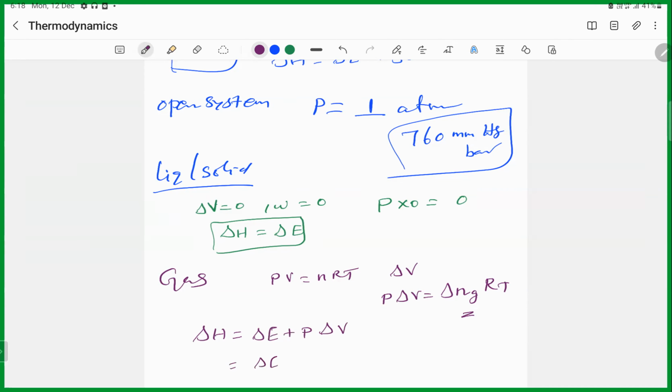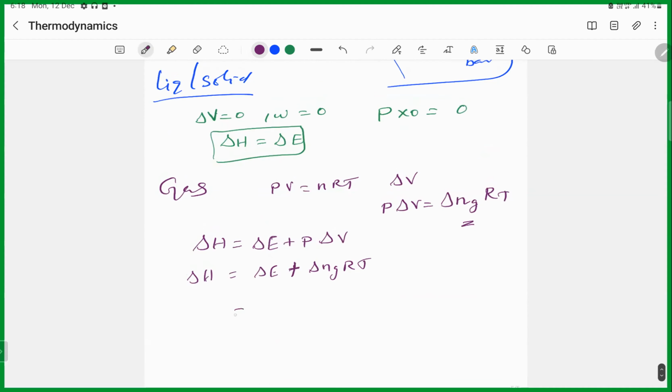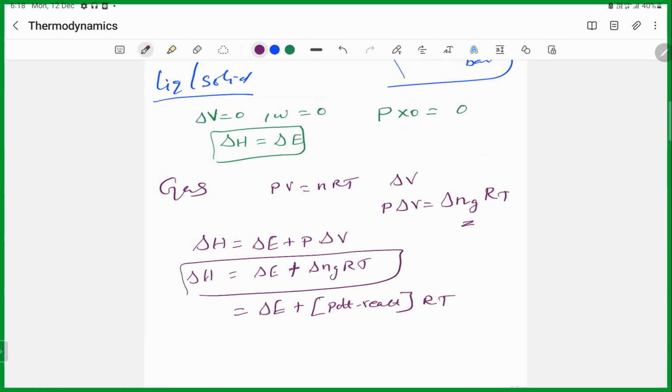Delta E plus delta n_g RT. So what is delta n_g? Delta n_g is number of product minus reactant moles. So delta H equal to delta E plus delta n_g RT.